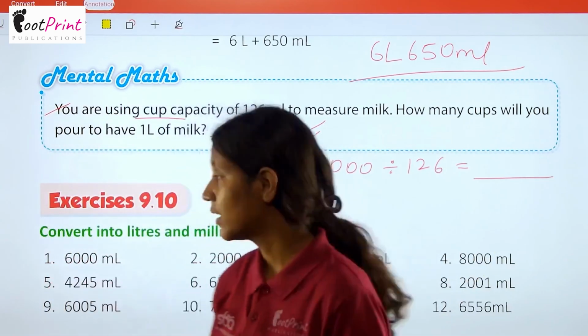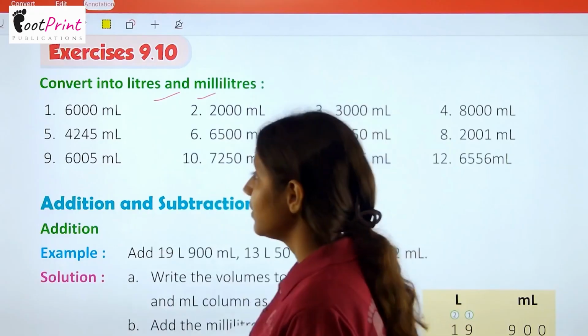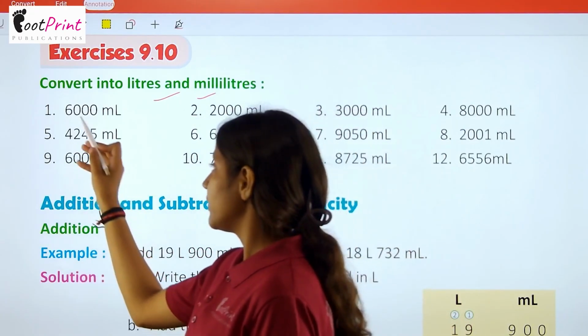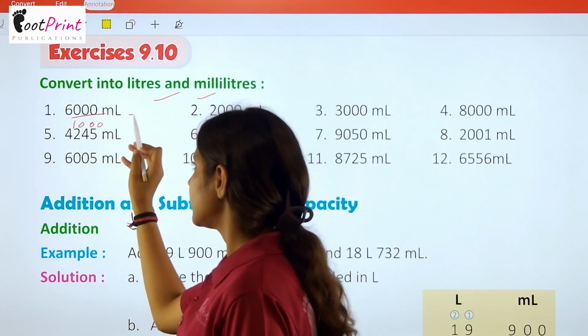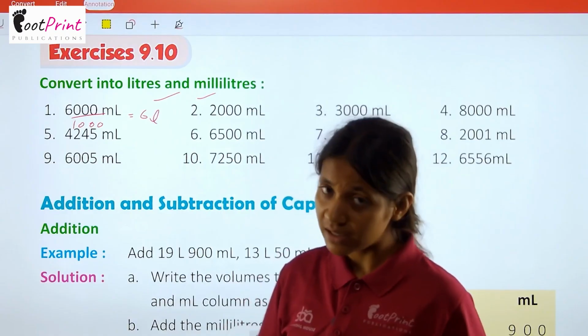Now exercise 9.10, convert into liters and milliliters. First is 6000 milliliter. That means when we are dividing this by 1000, we are getting 6 liter. 6 liter will contain 6000 milliliter.